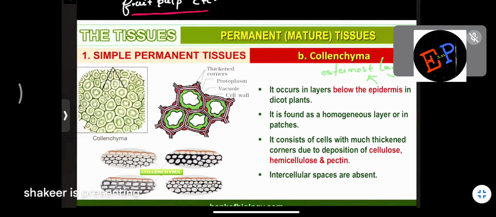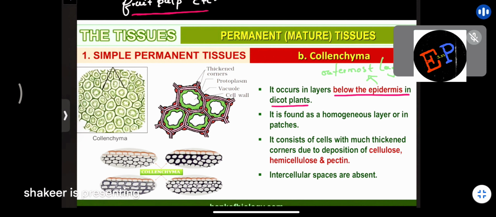Next, coming to collenchyma. It occurs in layers below the epidermis in dicot plants. So where do you find these collenchyma cells? Below the epidermis. Epidermis means the outermost layer of the plant. And below the epidermis, what type of cells will you find? Collenchyma cells you will find. Are you able to understand?